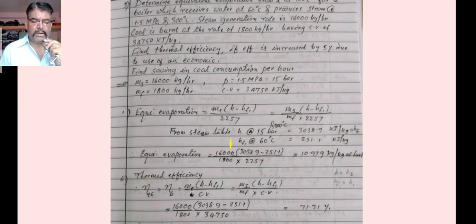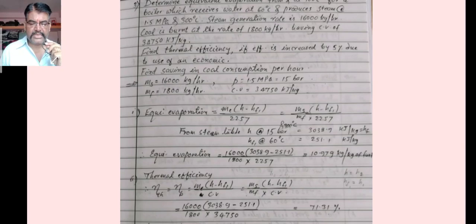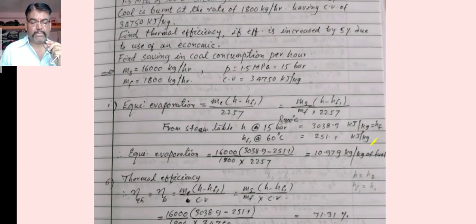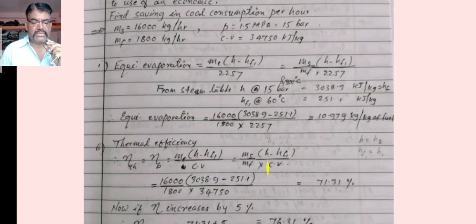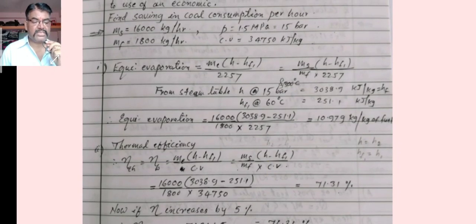Coal is burnt at the rate of 1800 kg per hour, having a calorific value of 34750 kilojoules per kg. Find the thermal efficiency, that is boiler efficiency. If the efficiency is increased by 5% due to the use of an economiser, find the saving in coal consumption per hour.